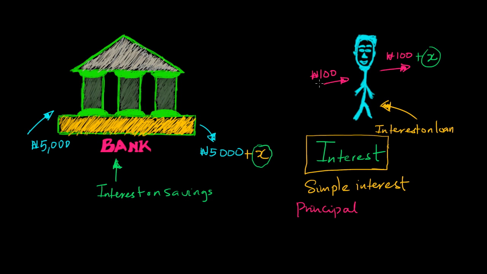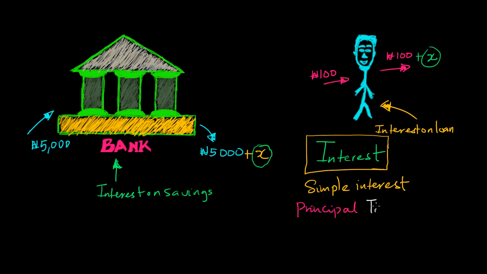And the period of payment is called the time. For example, here we borrowed 100 naira, and this guy says, oh, you have to pay me my money in 2 months. So that period of payment is called the time. The period it will take you to pay the amount that you borrowed is called the time. For example, you paid 5,000 naira to this bank, and after 2 months you get this X amount of interest. So that 2 months is called the time. Let me write that out.